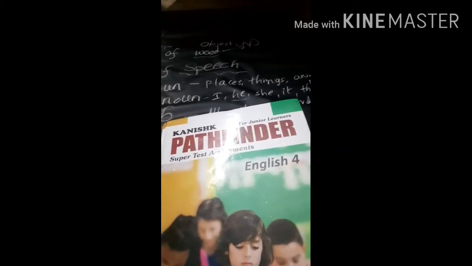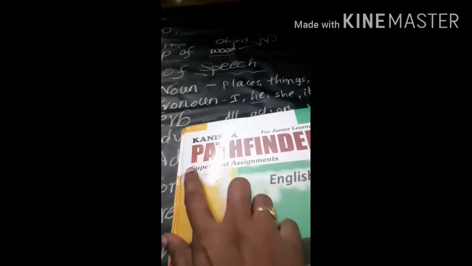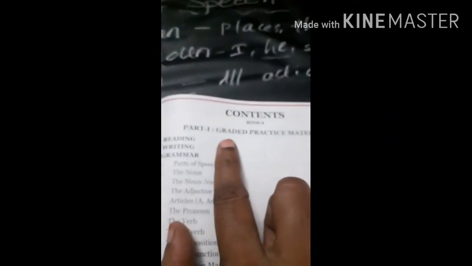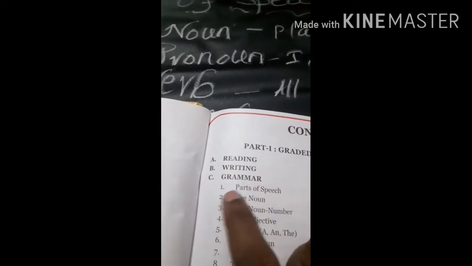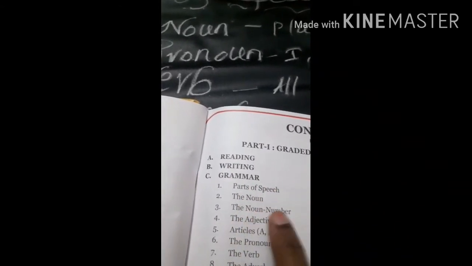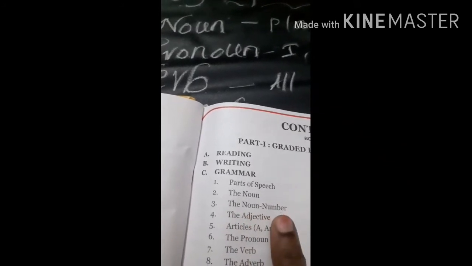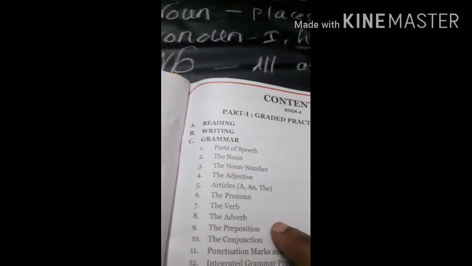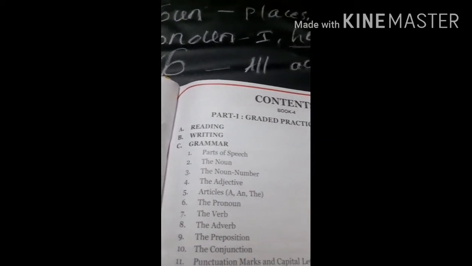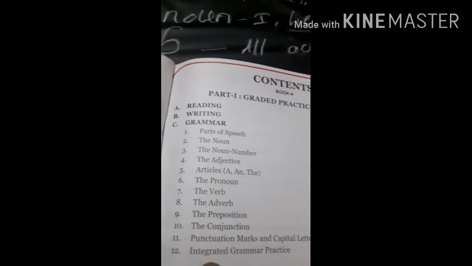This year our English grammar book is Kanishk Pathfinder. In Kanishk Pathfinder we have contents. Part 1, Grand Practice Material. In it we have reading, writing, grammar. First one, parts of speech: the noun, number, the adjective, articles, the pronoun, verb, adverb, preposition, conjunction, punctuation marks and capital letters.